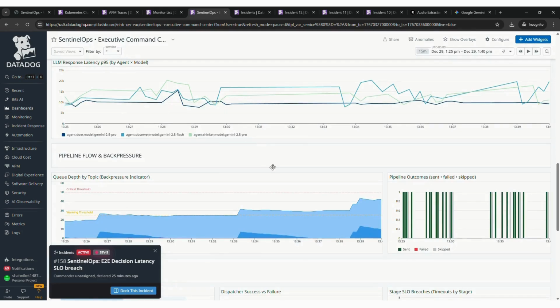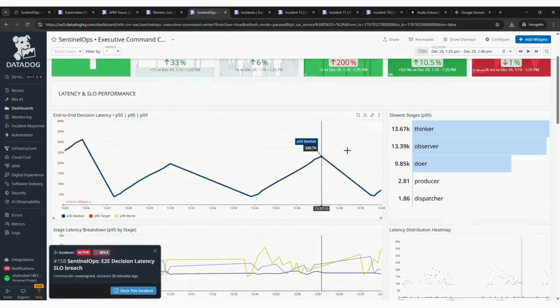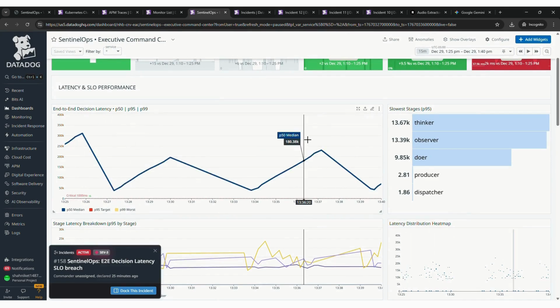And if I were to quickly go to the decision dashboard over here, this section basically answers all the questions about the system in brief. What is the number of clips processed? What is the number of LLM calls, security blocks, success rate, and the latency of the whole system? If I come over here, it shows me the end-to-end decision latency.